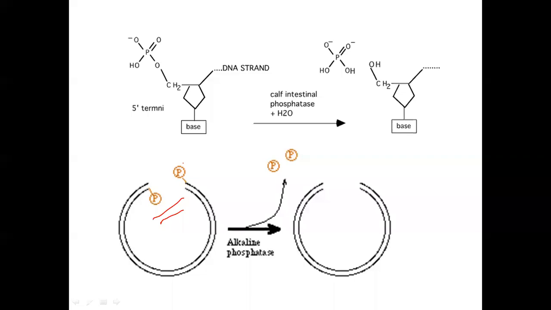It cleaves the phosphate group out of the vector. That means now the vectors cannot self-anneal. The vectors cannot self-ligate, because ligation means phosphodiester bond formation. This is called phosphodiester